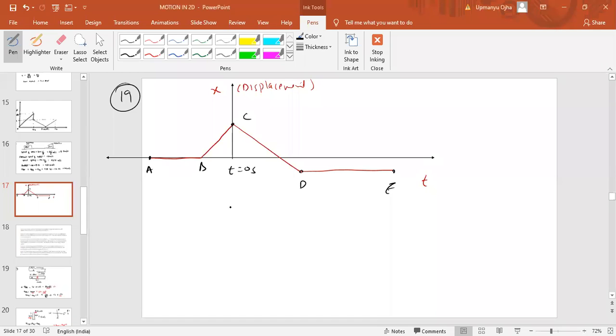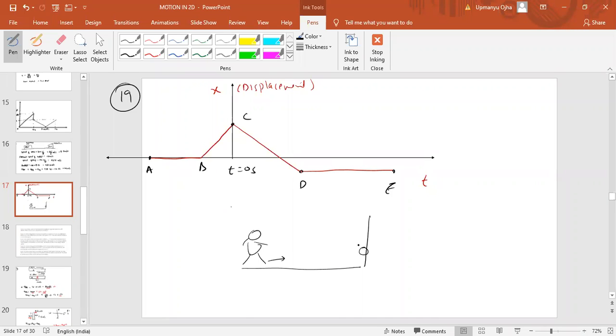This is the wall. Let us suppose here is the wall. Here is a person who kicks some ball. Okay, initially the ball was at rest, means from a to b the ball was at rest, then a person kicks the ball, and its speed or velocity will increase as it goes towards the wall.